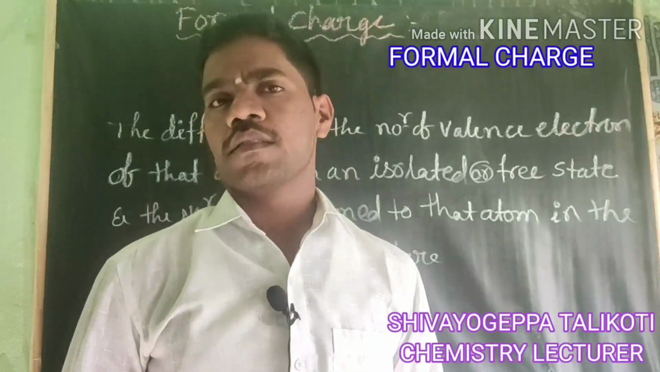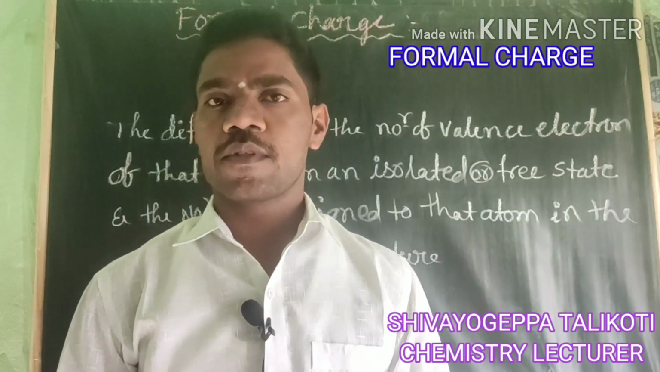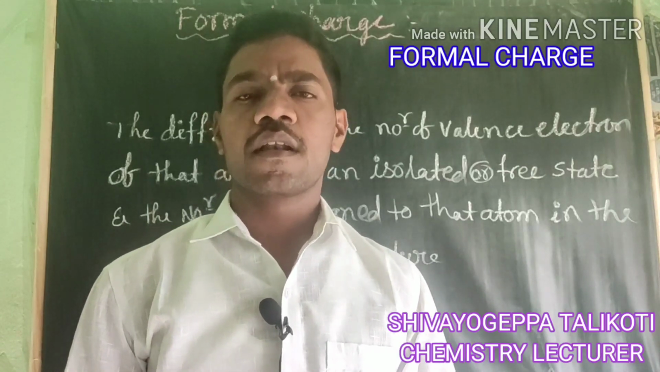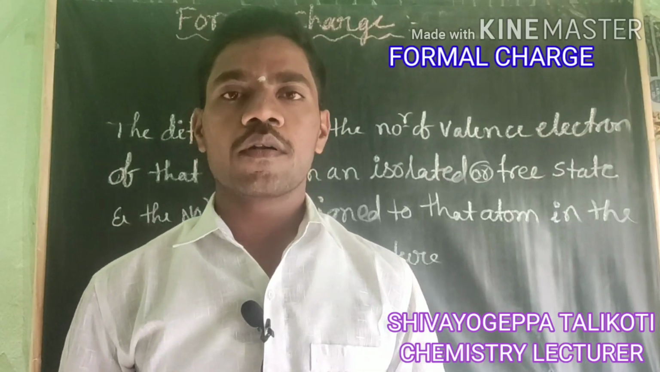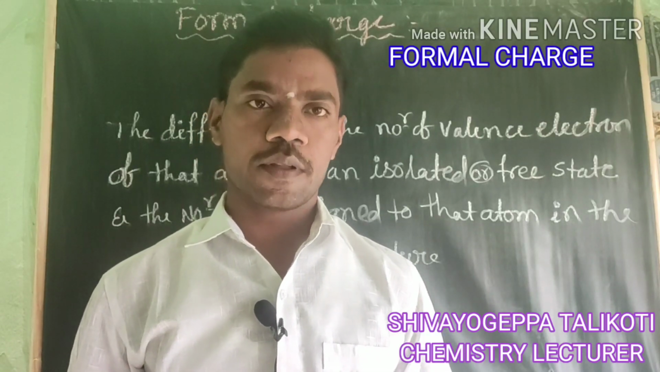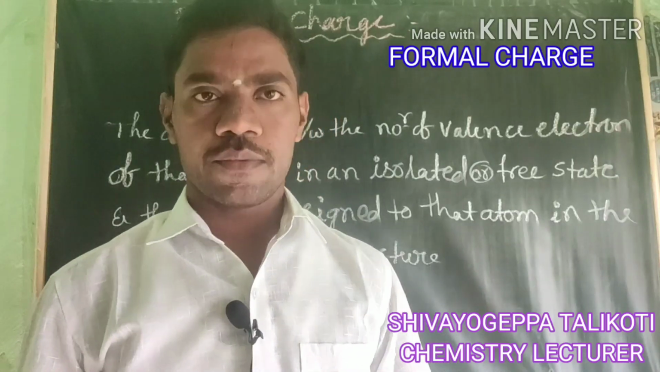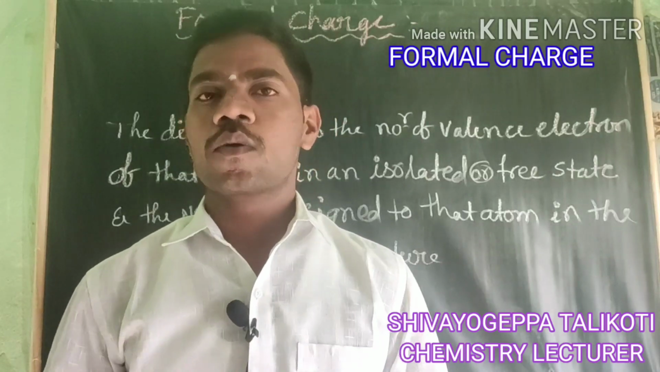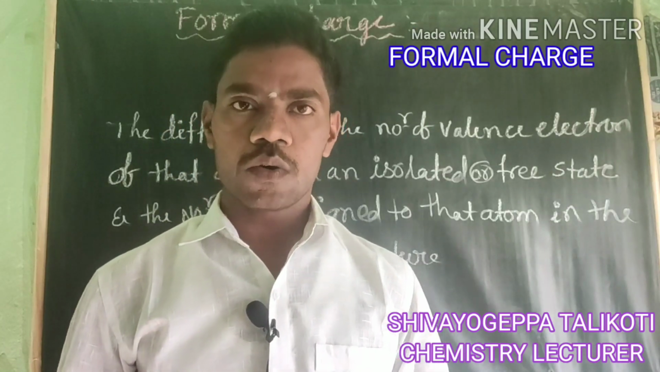there are so many theories that explain the types of bonds between the atoms and molecules, like the Lewis dot structure, next the VBT structure, the MOT structure, like that. There are so many theories that explain how bonds form between atoms. In that, the first theory, Kossel and Lewis theory, explains how the bond forms.